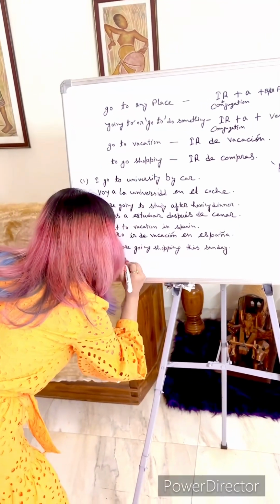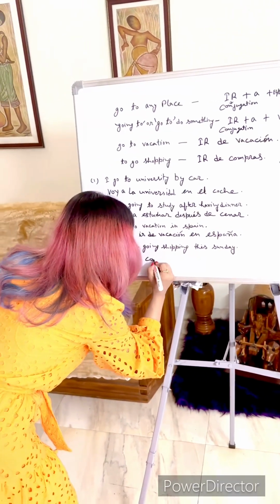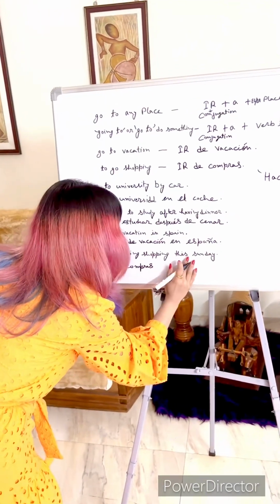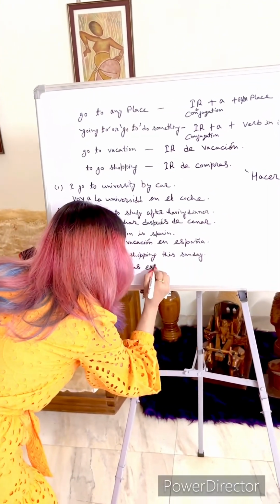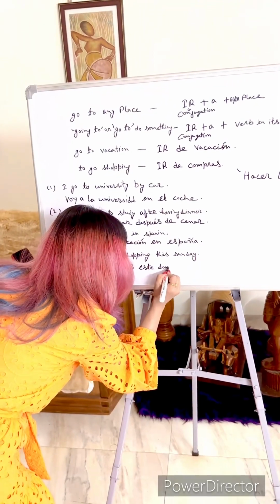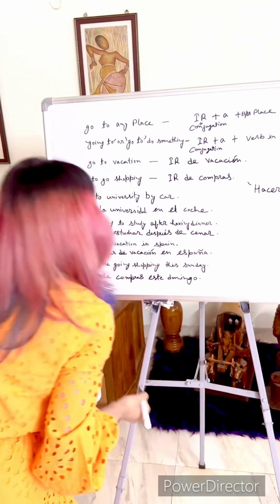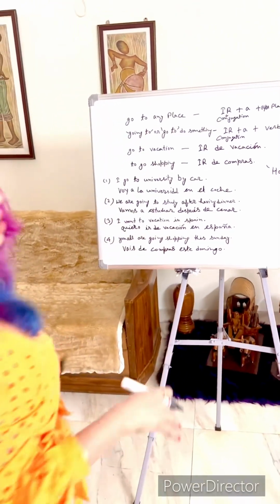Going shopping, vais de compras. This Sunday would be este domingo. Vais de compras este domingo.